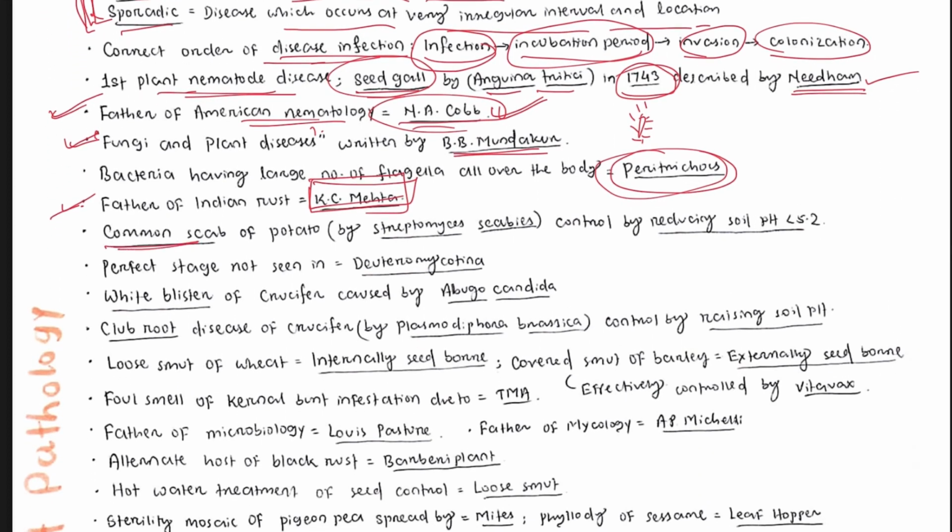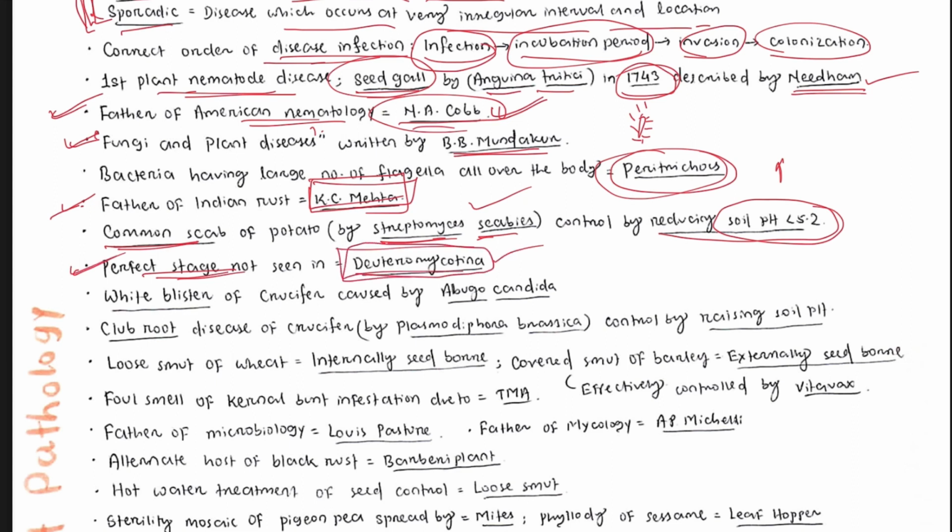Common scab of potato is a disease caused by Streptomyces scabies, and it is controlled by reducing the soil pH. If soil pH is higher, then this disease is prominent. And how can we reduce the soil pH? By leaching or by application of gypsum, right? Perfect stage not seen in, there are different groups of fungi. So perfect stage is not seen in Deuteromycotina.